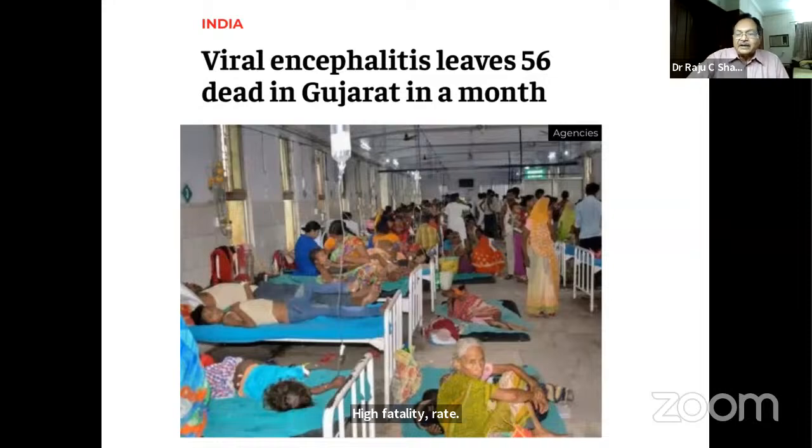Unfortunately, there was no laboratory which could detect the Chandipura virus in Gujarat until about 10 days ago or so. Then they established one lab and they are only accepting those who have acute encephalitis syndrome, not other types of children. So probably that is one of the reasons why subclinical or other types of infections are not picked up. Only those who have AES are picked up.